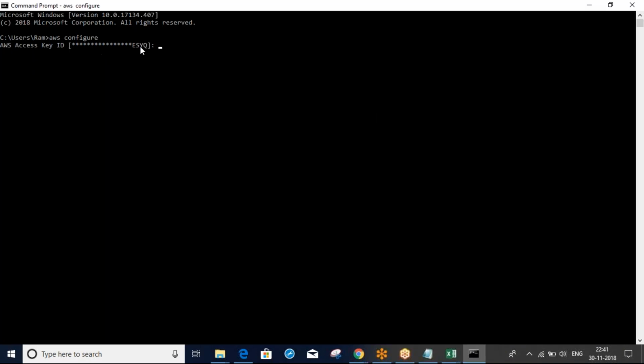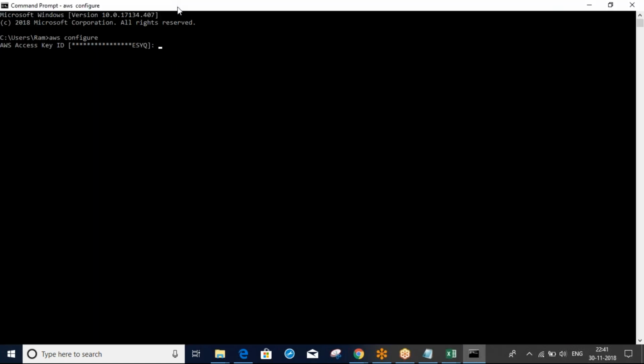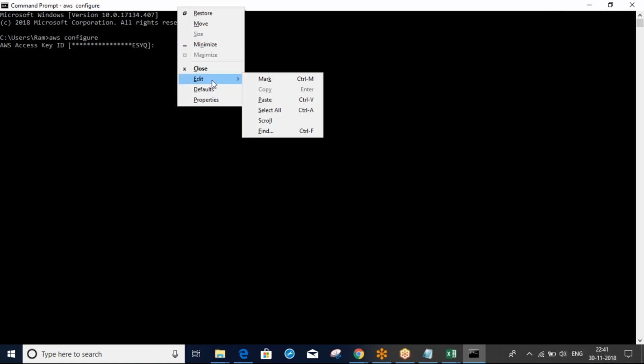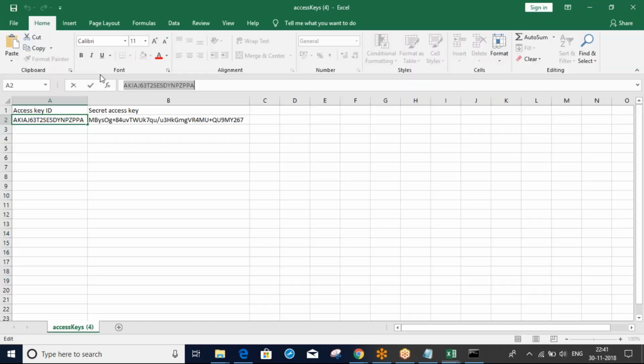In my case, you can see it was already there because last time I configured, so by default it is showing. In your case, the very first time you can't see anything here, just AWS access key ID. Just copy one, paste here, and provide that. So copy and paste these things.